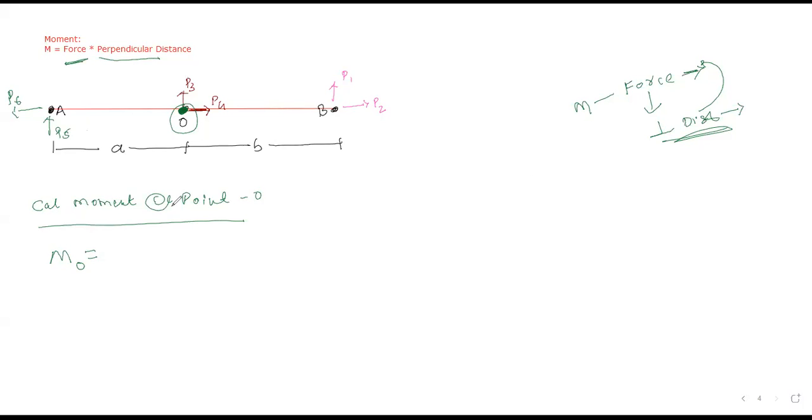How many forces do we have at point A? Which forces act at point A? Type in the chat box. Yes, 2 forces. I don't want tension or compression, I want the name of the force. Leave tension and compression aside. So we have 2 forces at point A, P5 and P6. Is it clear?